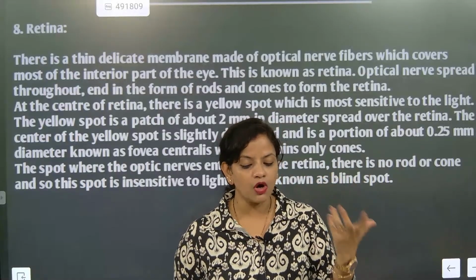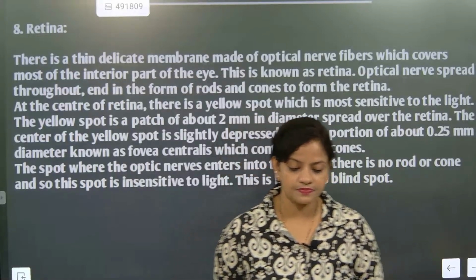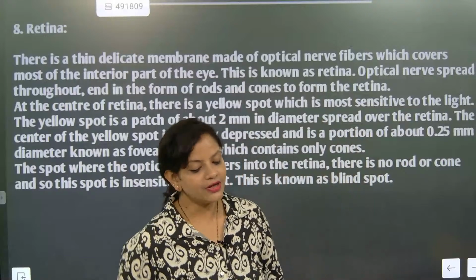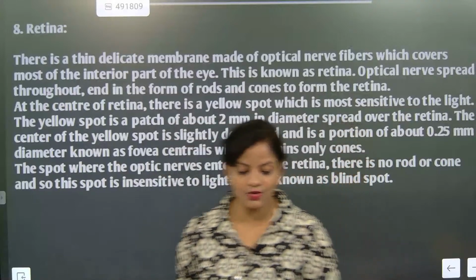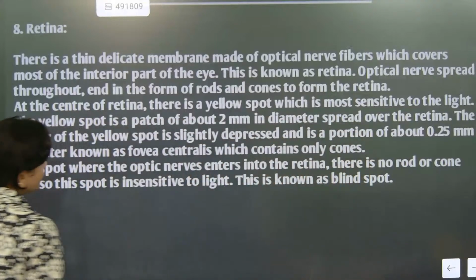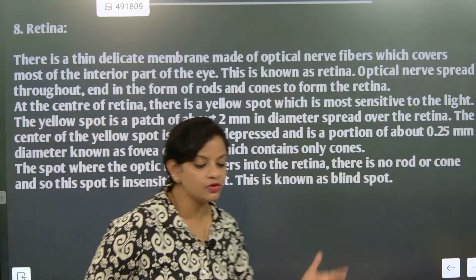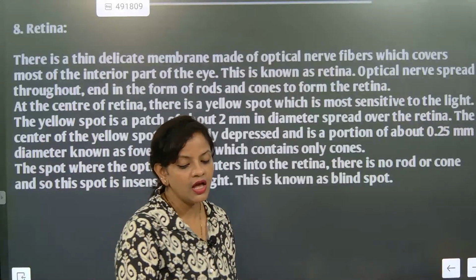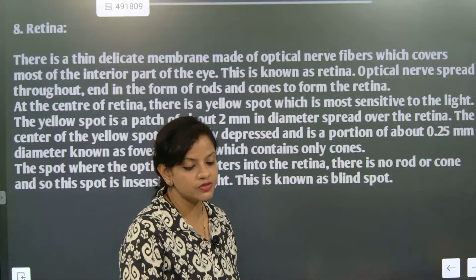Understood? The yellow spot is enriched with cones. That is also taught and kept in the group. Everything we have done. We are giving a very thorough short description chapter by chapter, and parallelly we are solving questions also.